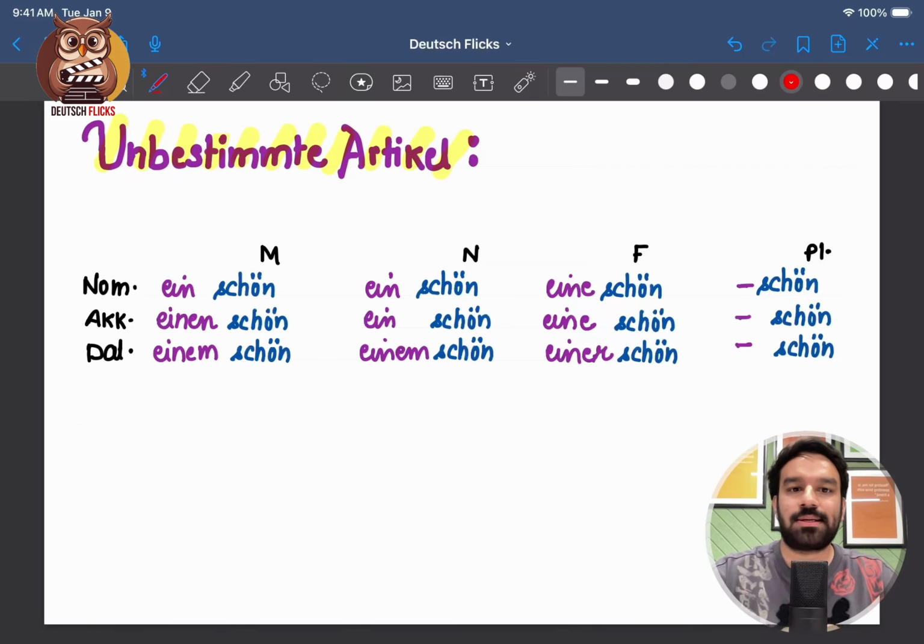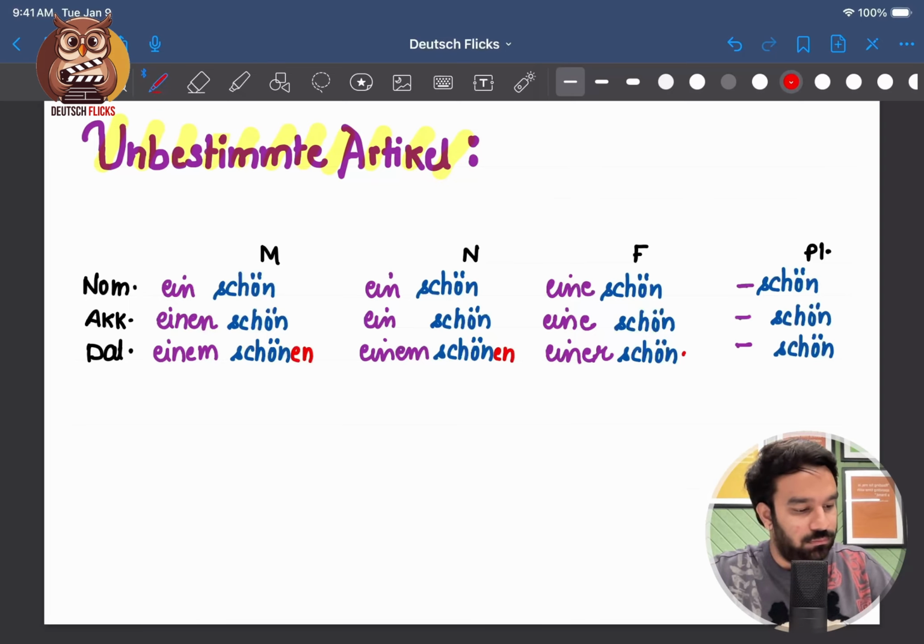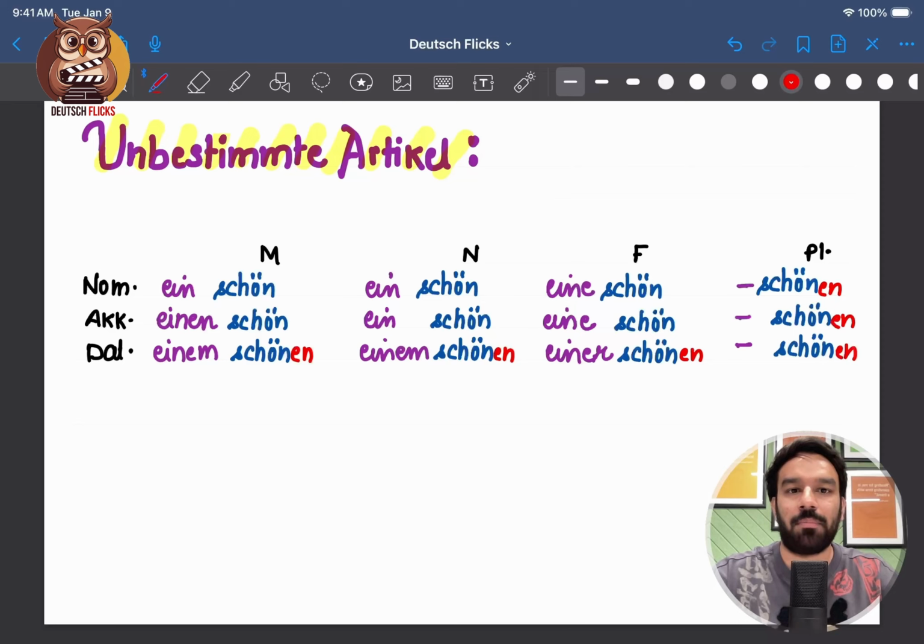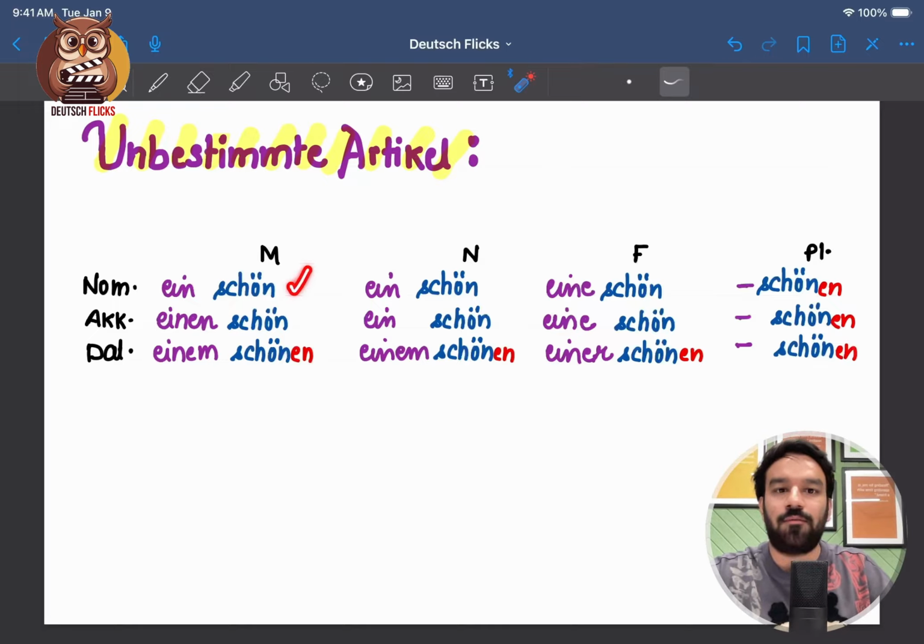Now when we discussed the bestimmte Artikel table, we saw that for all the adjectives in plural and in dative, the adjective ending was en. So here also it will be en. Easy, right? Easy to remember. Now for the remaining adjectives, you should have the definite article table in your mind. So what do we have here for definite article?